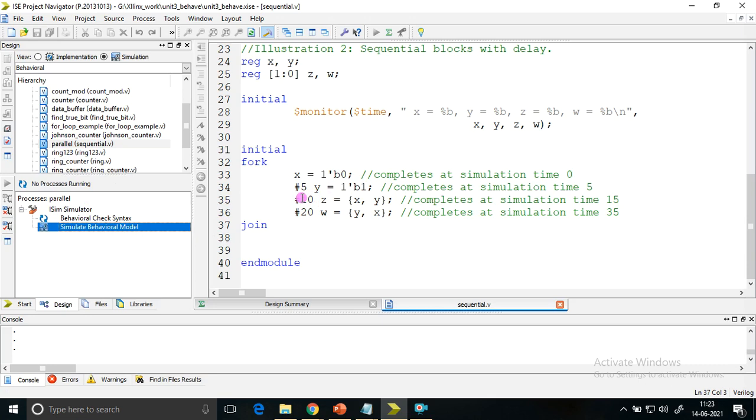Here what should happen? Z would have received its value after 15 time minutes. Here I intentionally have written it. Actually, it should happen at 10, and this 35 should cancel and it should happen at 20. This is what we need to observe. This should vanish. This was the previous case and this is the present case. I want to check whether it is happening like this or not. Z receives its value at 10 time minutes, and W receives its value at 20 time minutes. That is my observation to be carried out.